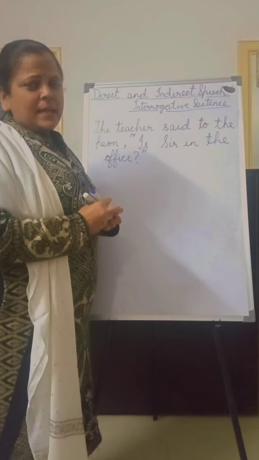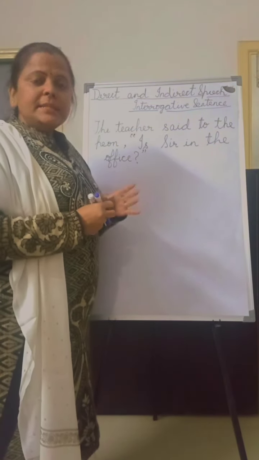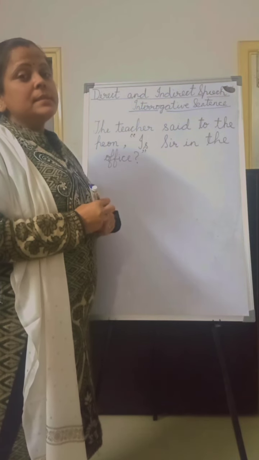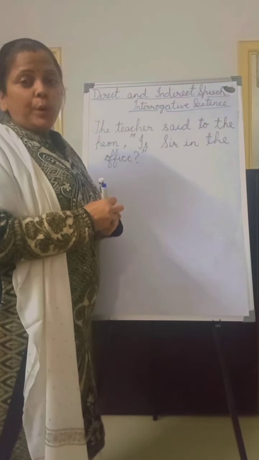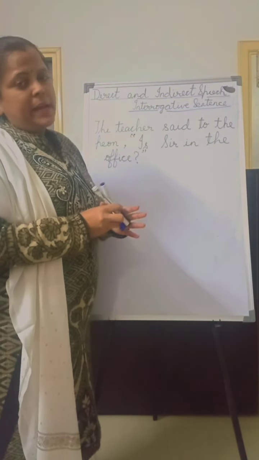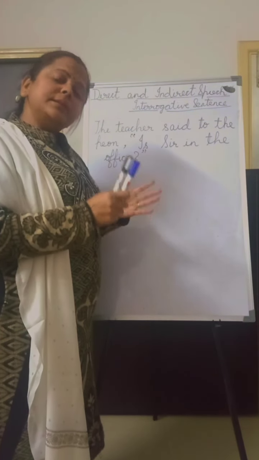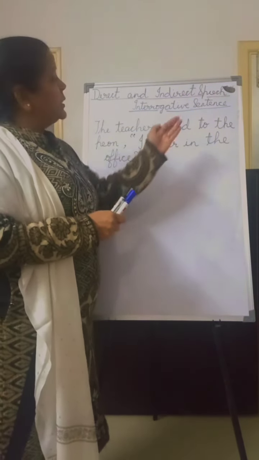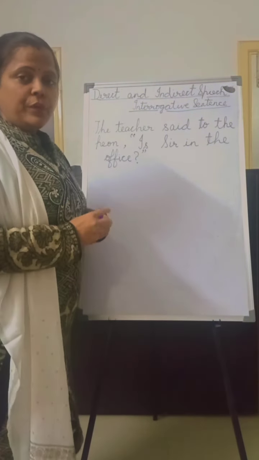In the previous class, we studied interrogative indirect speech sentences. We learnt the 6 steps which we have to follow while changing an interrogative sentence from direct speech to indirect speech. Now in this module, we are going to continue with the second type. As I have already told you, there are 2 types of interrogative sentence.